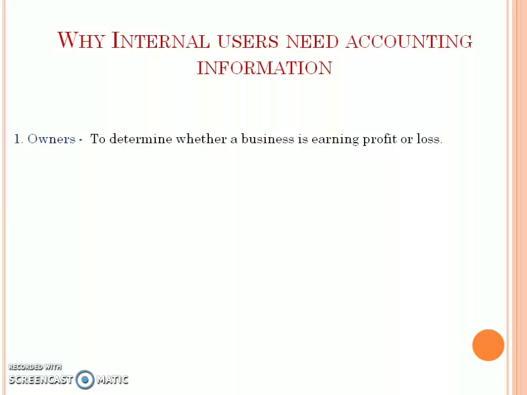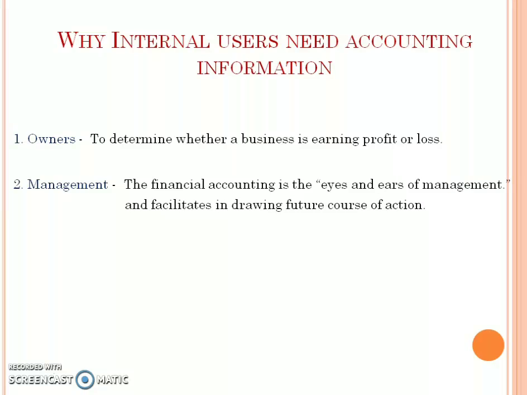Okay. Next is management. The financial accounting is the eyes and ears of management and facilitates in drawing future courses of action. By this line, eyes and ears of management, I mean that whatever a manager does or whatever decision a manager takes, he takes it with the help of financial information.